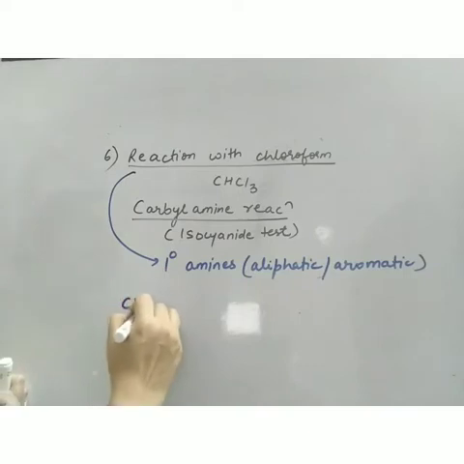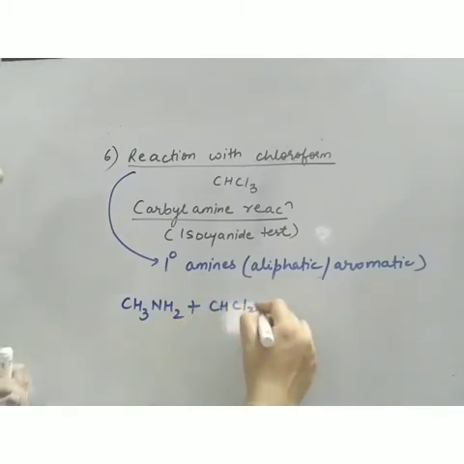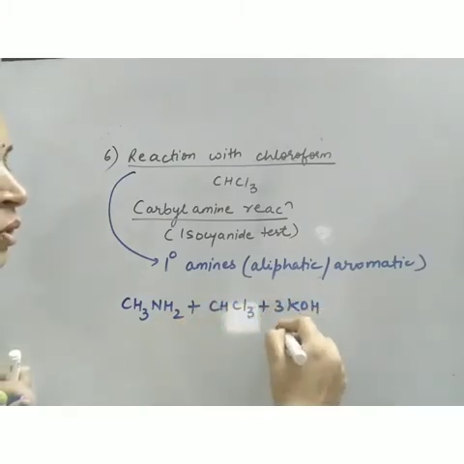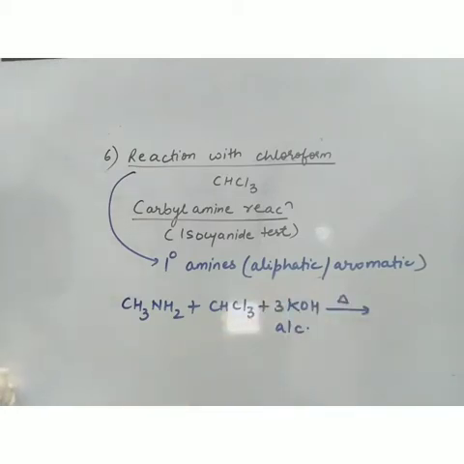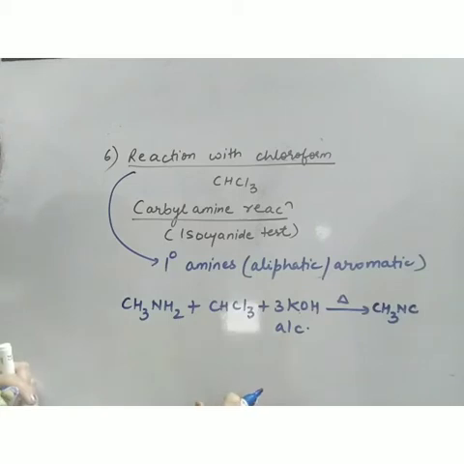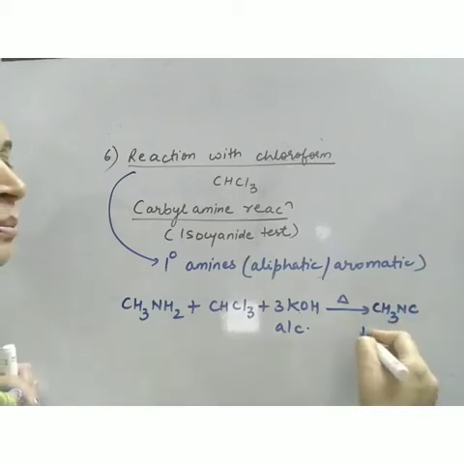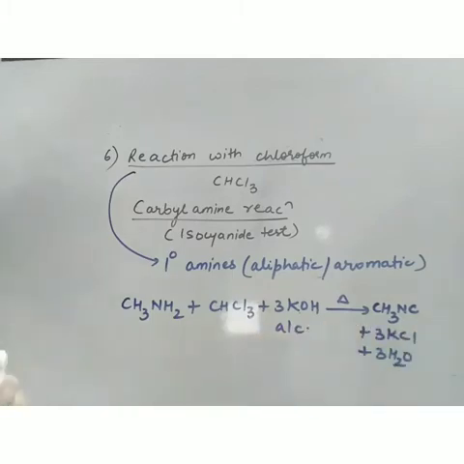Now let's see how this reaction occurs. So we'll take chloroform plus alcoholic KOH, and we'll warm, heat this mixture. So what we'll get? We'll get isocyanide in this reaction. So we'll get CH3NC. This is methyl isocyanide plus 3KCl plus 3H2O. So this is known as isocyanide test.